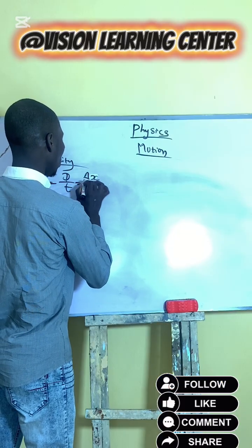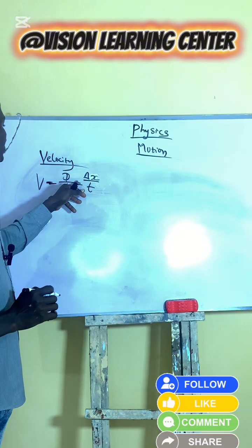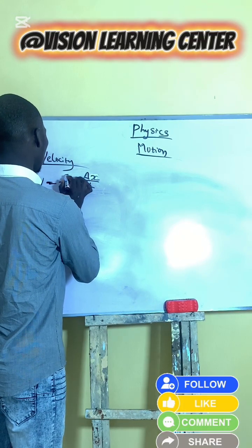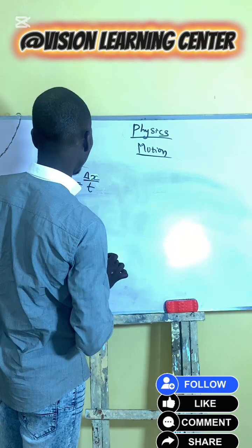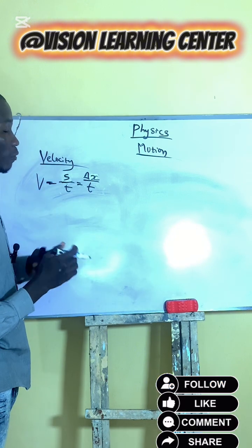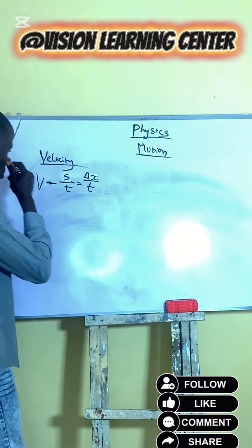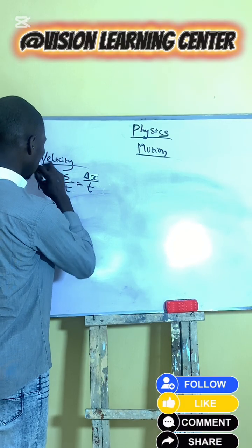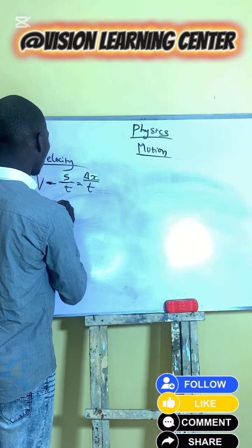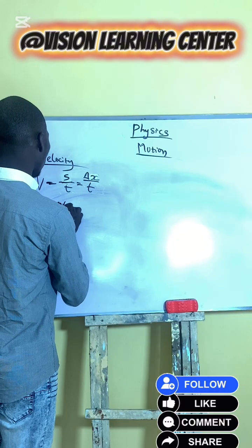So either you use this formula or you use this formula. This is the formula of velocity. The SI unit for velocity is meter per second.